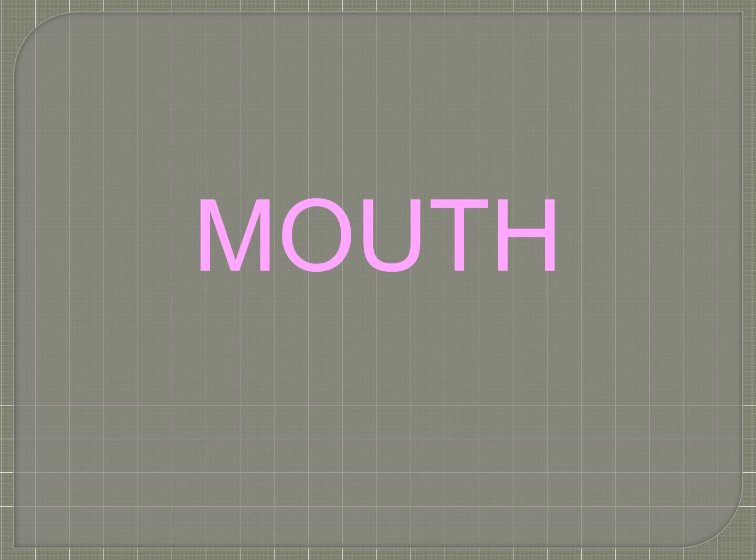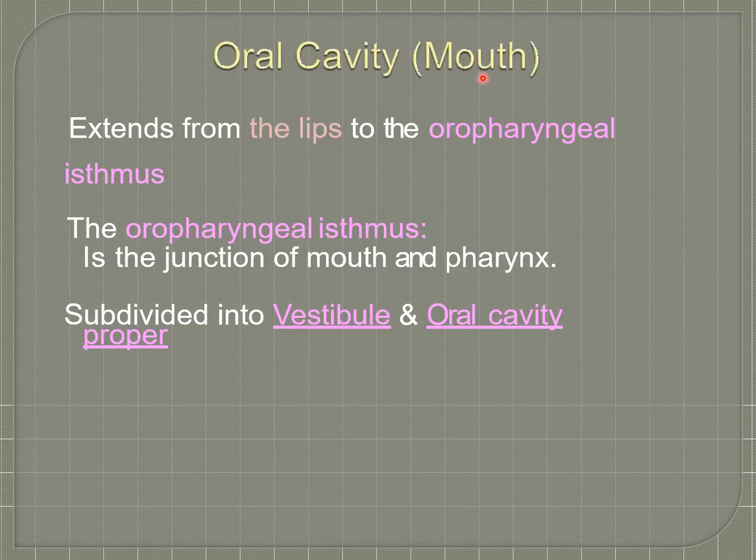In this video, we will discuss the first part of the gastrointestinal tract. The mouth is otherwise called the oral cavity. It extends from the lips to the oropharyngeal isthmus. The oropharyngeal isthmus is the junction of the mouth and pharynx. The oral cavity is subdivided into the vestibule, the first part, and the oral cavity proper, the second part.